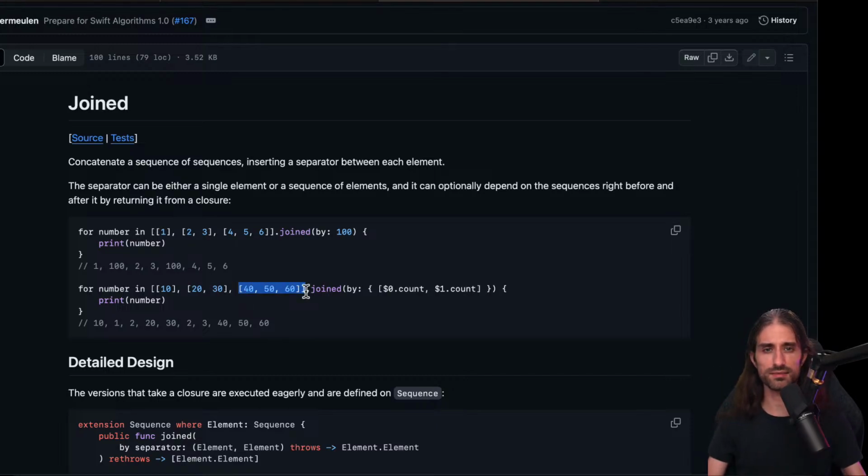And what's nice is that it's fairly easy to get a sense of how it must work, because if you had to implement it, we should be able to find a way to do it. I'm sure that there are some caveats and edge cases, but we can imagine that you have your sequence of sequences, your sequence of separators, and then you iterate over the first sequence.